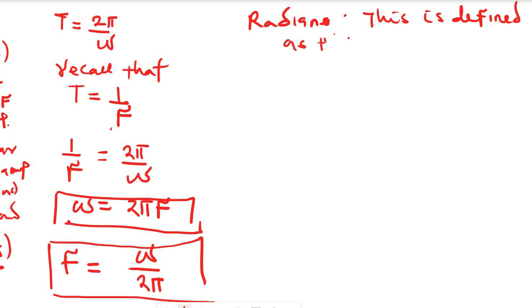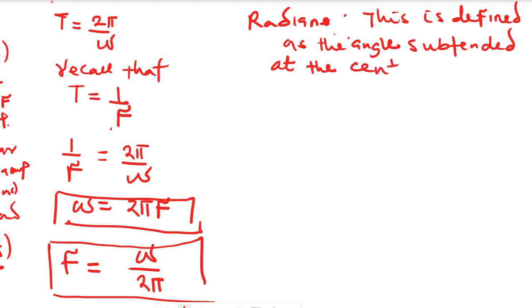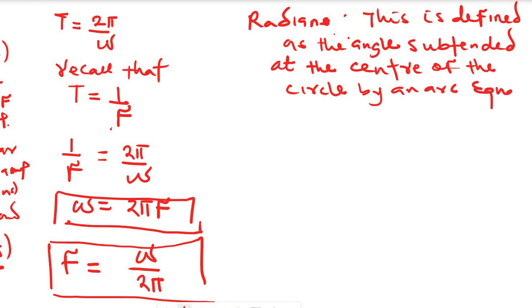Radian is defined as the angle subtended at the center of a circle by an arc equal in length to the radius of the circle.